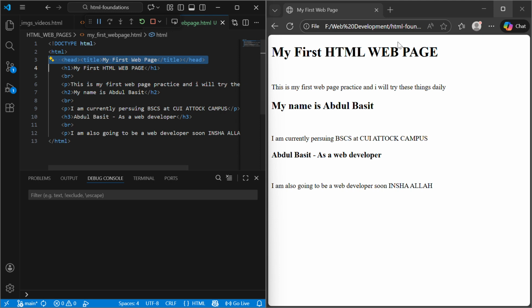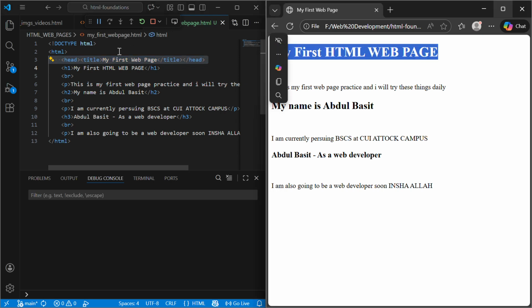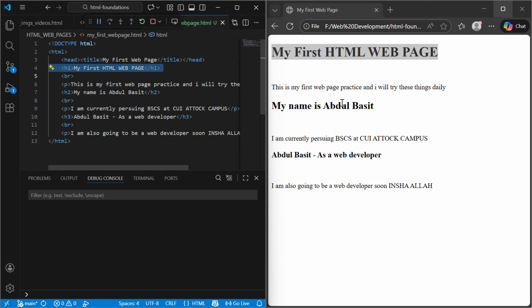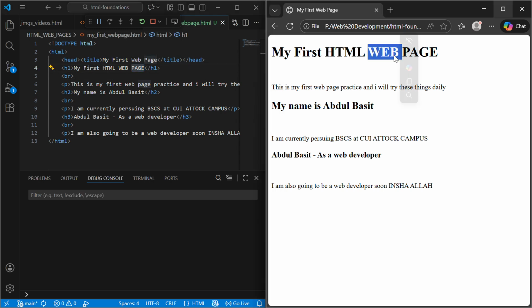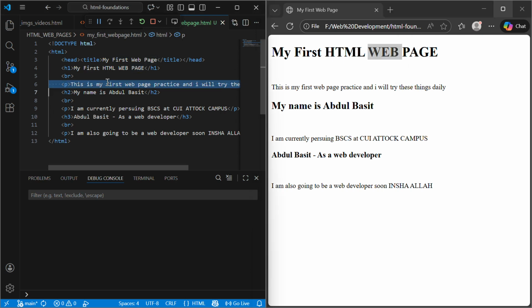After that, the first heading H1, which is my first HTML web page. The title goes here; when you live this website, the title would be my first web page. The first heading is this H1, and after that I wrote this paragraph.